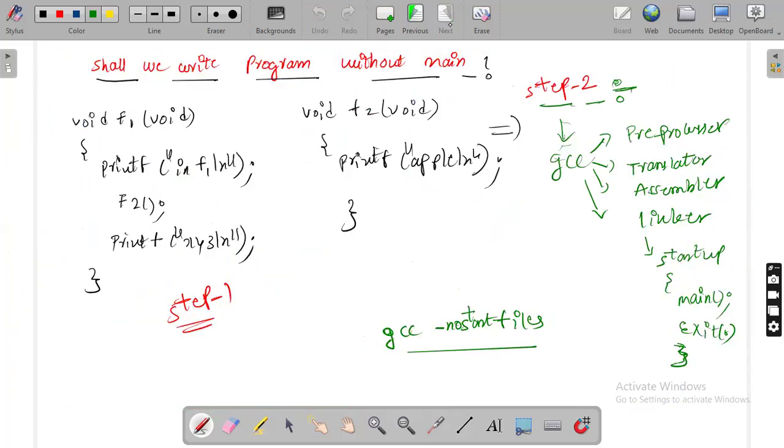Next, shall we write a program without a main function?